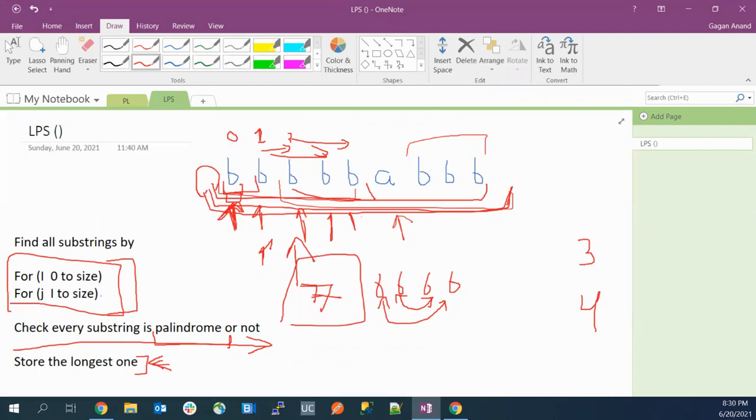Yes, Abhishek, complexity will be of order n cube because we are checking all the substrings and we are checking whether each is a palindrome or not. You are right. I guess you will be having another session on complexity. Your next session will be on complexity. For now, I can tell that we are using two for loops to find all the substrings and another for loop to check whether it's a palindrome or not. So the complexity for the whole question will be O(n cube). Is it clear to you, Abhishek?